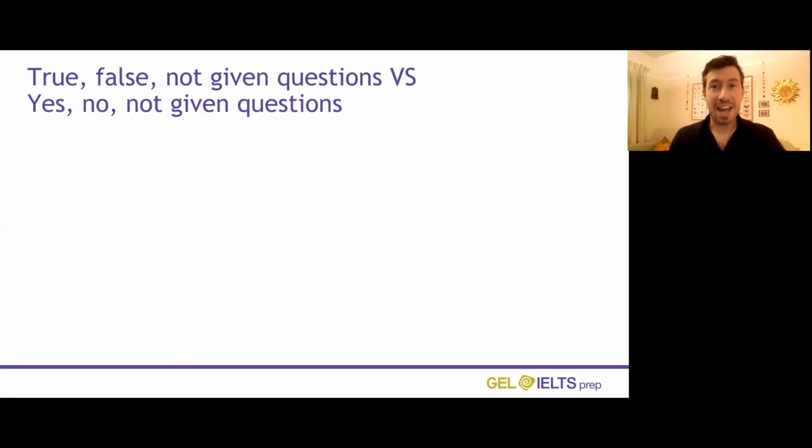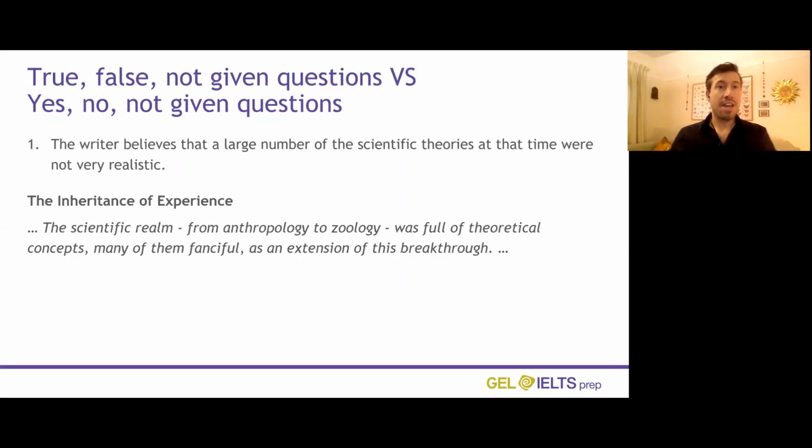So let's have a look at an example question. Here we've got the question and the part of the text that we're going to look at. Again, this procedure is the same as with true, false, and not given questions. So we still need to highlight the keywords. Let's look at this together. It says the writer, and we can see it says believes.